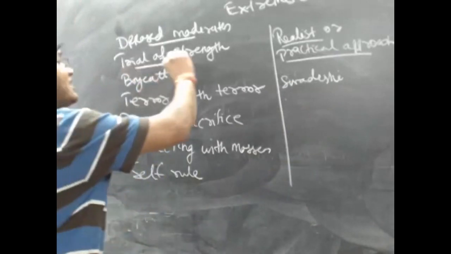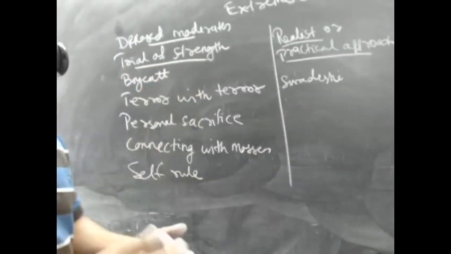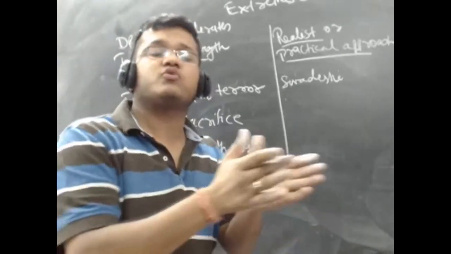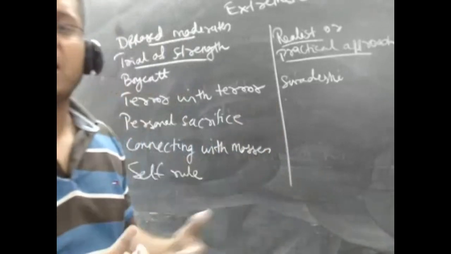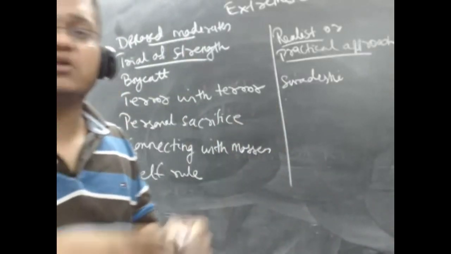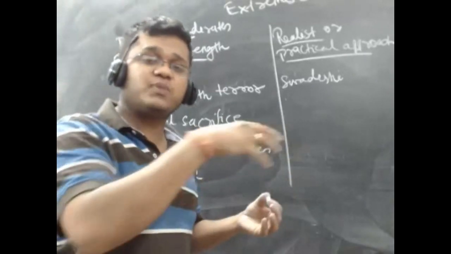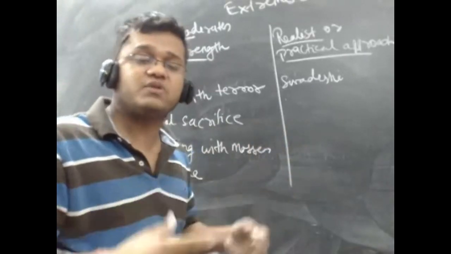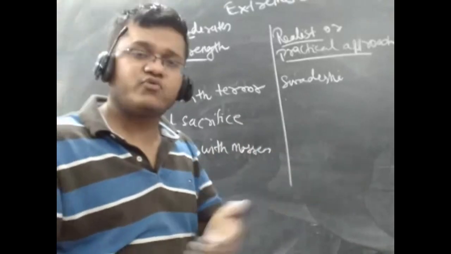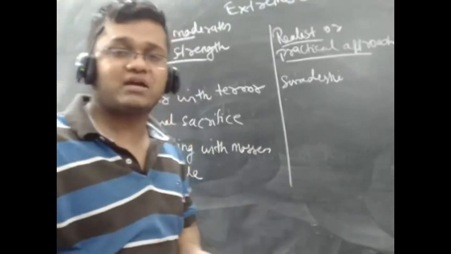These people believed that a trial of strength is necessary. Trial of strength means they thought it is necessary that Indians and the British should fight each other. When you say trial of strength, you believe that you should fight with the other person, and only then can you see who is more powerful. Since these people believed in the masses and in Indians, they thought, okay, let's fight and let's see who wins. If you win, you rule us. If you lose, you get out of my country.